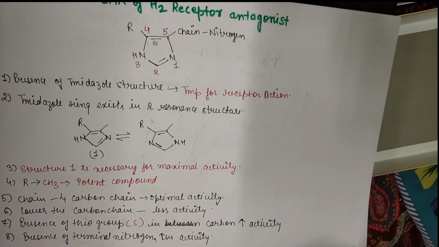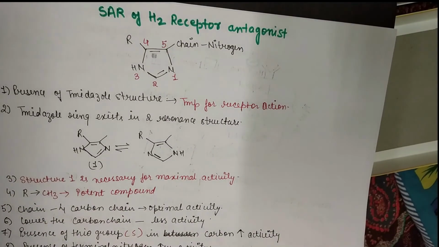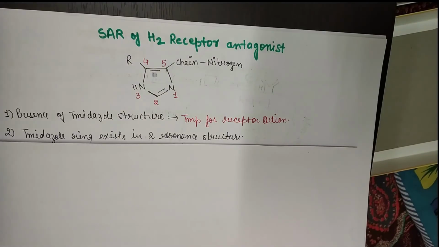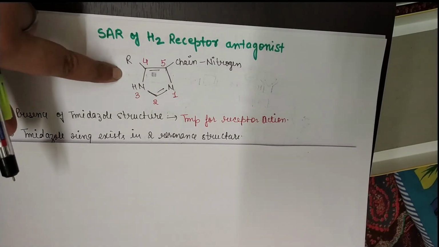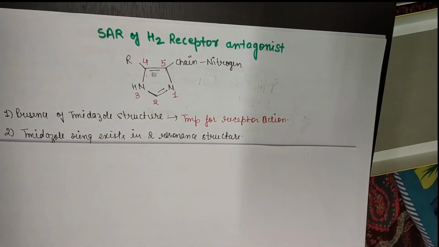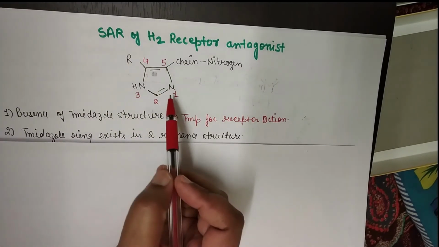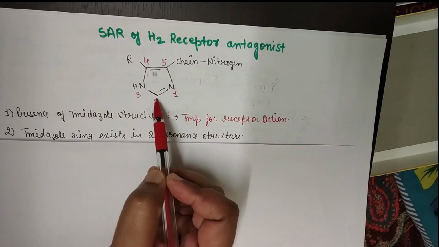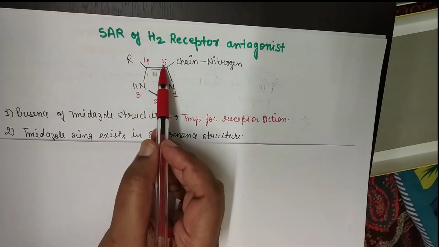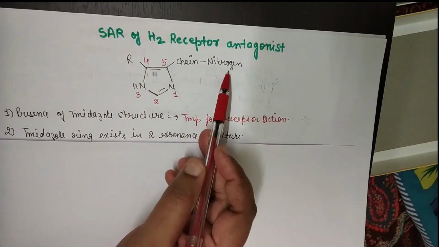Let's discuss the SAR of H2 receptor antagonist drugs. The major structure is this, which is repeated in all those structures. That is the general structure which is present in H2 receptor antagonist drugs. Here you can see this is the common structure, and the numbering is like that. This nitrogen gets first number, then second, third, fourth and fifth, and here the chain and nitrogen.